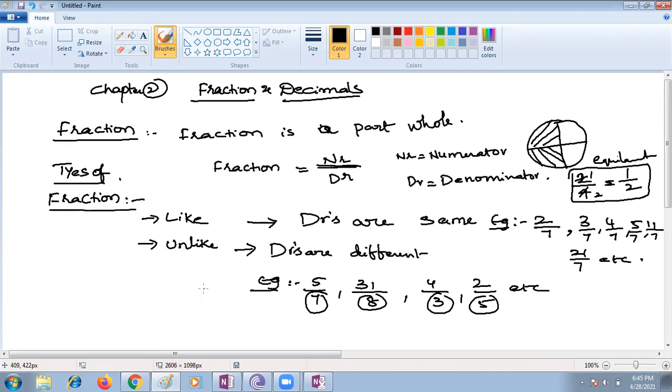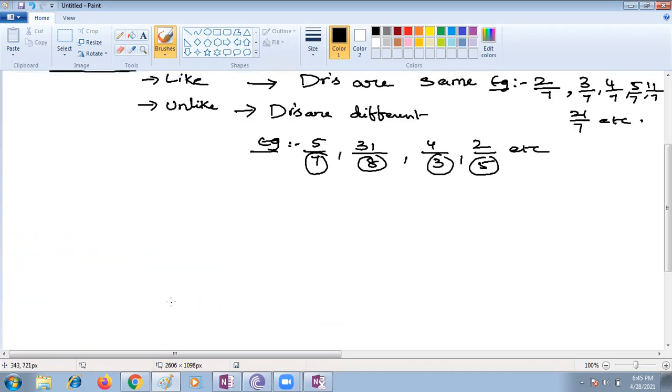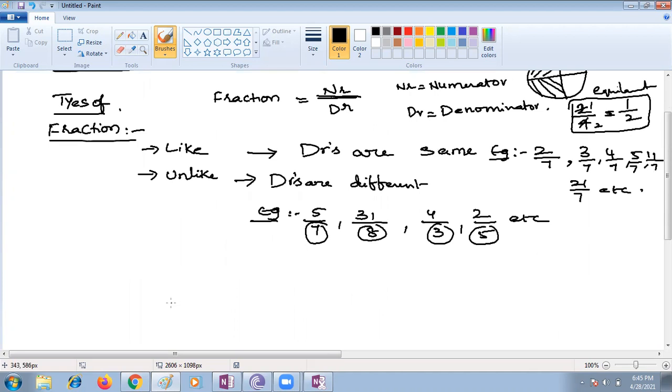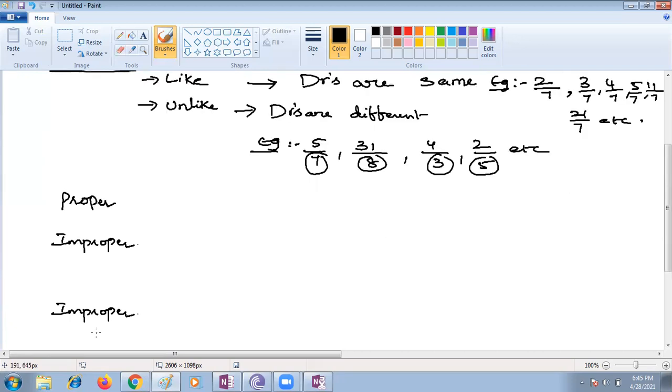subtypes. What are those subtypes, children? Proper and improper. Yes, Raghav. And mixed also. Yes, proper and improper. Proper fractions mean the numerator is lesser than the denominator, and improper fractions are those where the numerator is greater than the denominator. Then whatever Raghav said, mixed numbers.